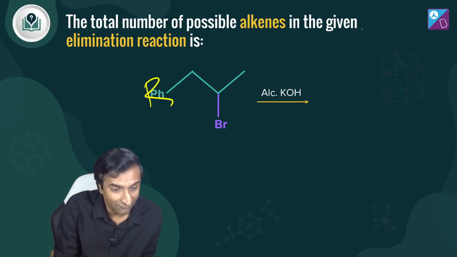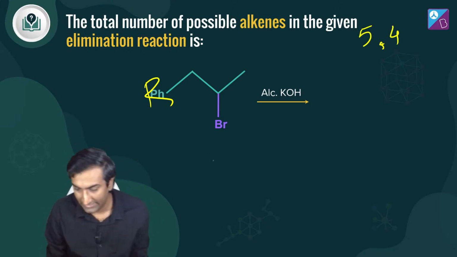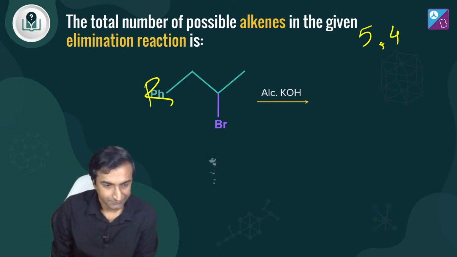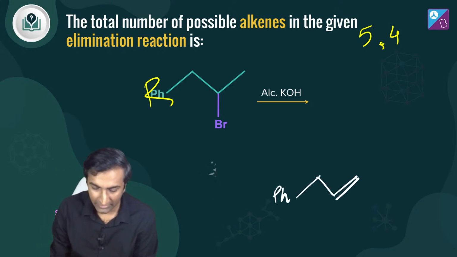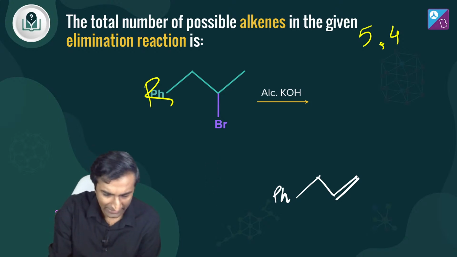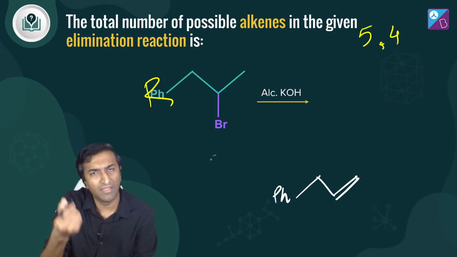Okay, Vishal is saying 5. Deepak is saying 4. Let us see how many form. Here is my first alkene, one type of alkene. Maybe it may not be the major product.